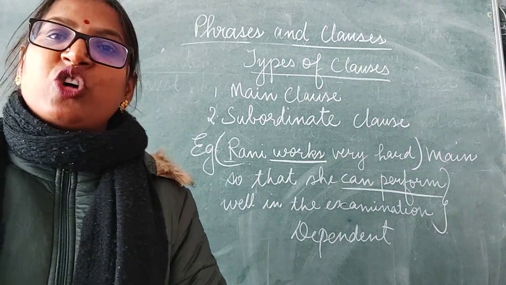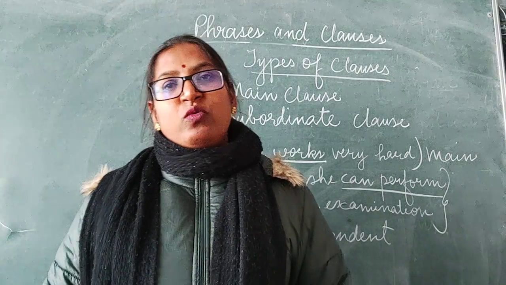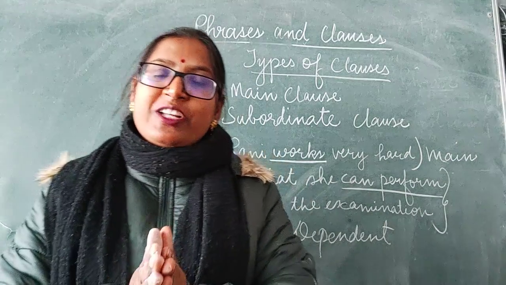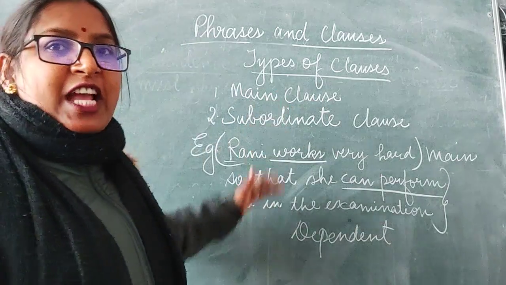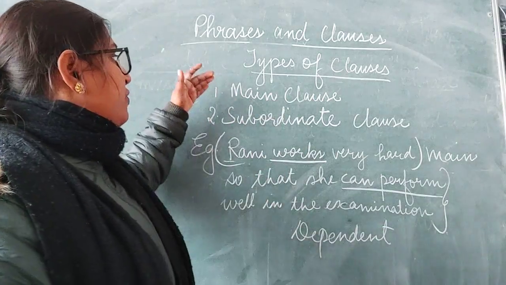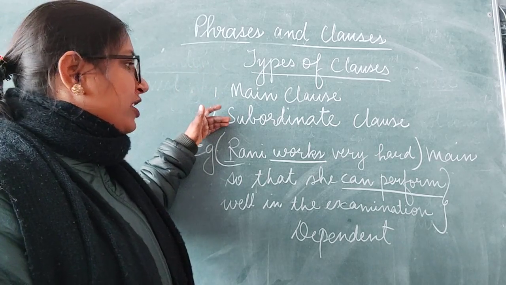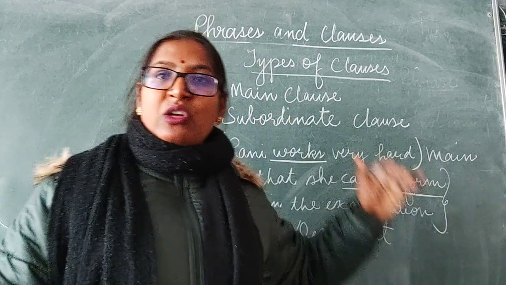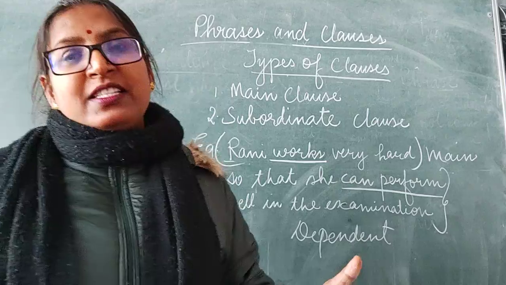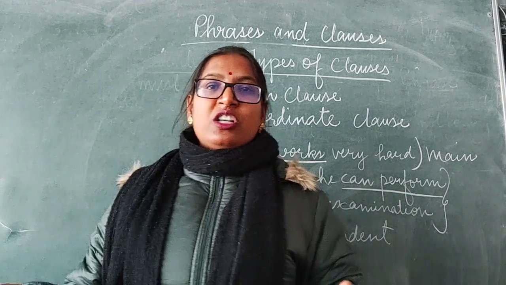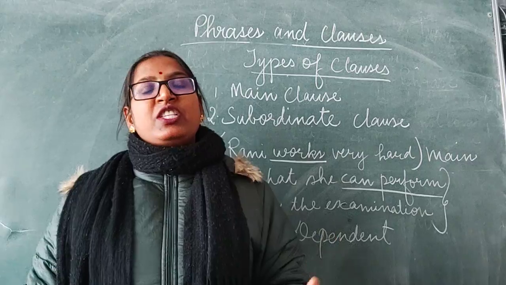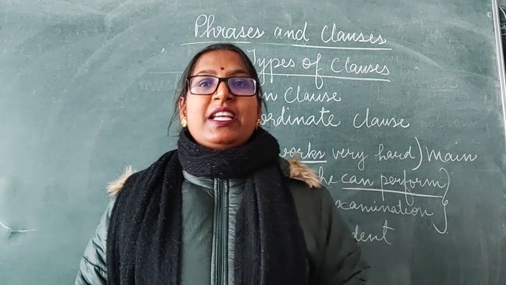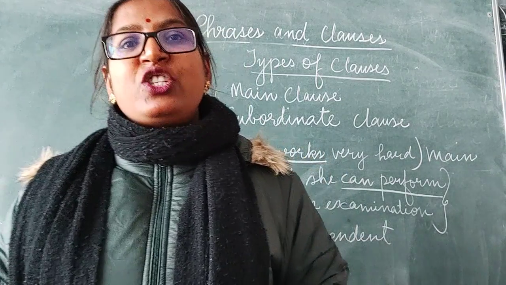So I hope the topic is clear to everyone. What is a clause? What are the differences between sentence, clause and phrase, and what are the types of clauses? The types of clauses are main clause and subordinate clause. The clause which gives a complete sense is the main clause, and the clause which is depending on the main clause to complete its meaning is called a dependent clause or the subordinate clause.